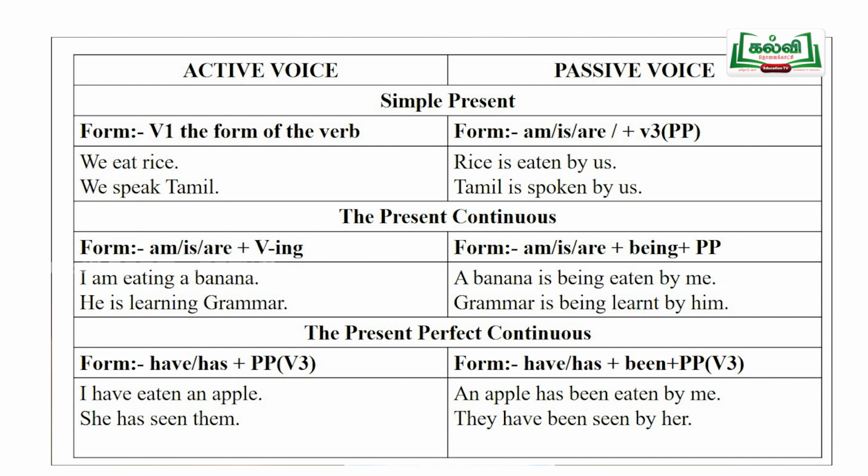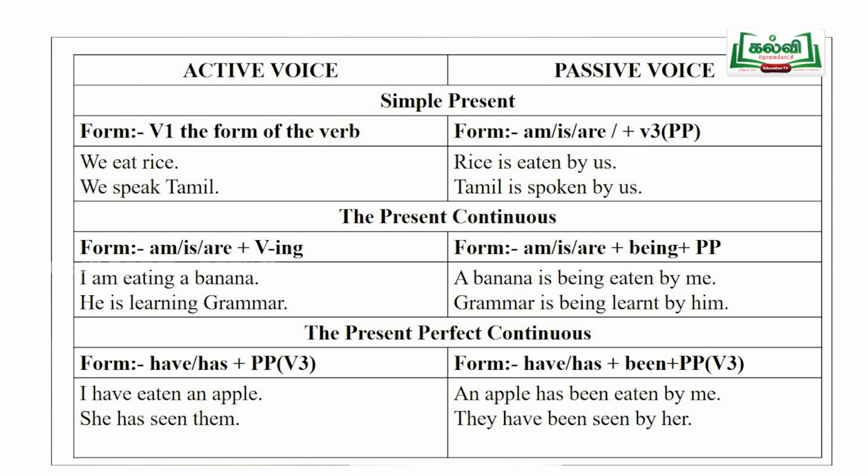Next, she has seen them. This is the next sentence. Here, what is the verb? Has seen is the verb. How can we change it into passive voice? Them is the object here. Take this word to the subject place. That is, them is changed into they.